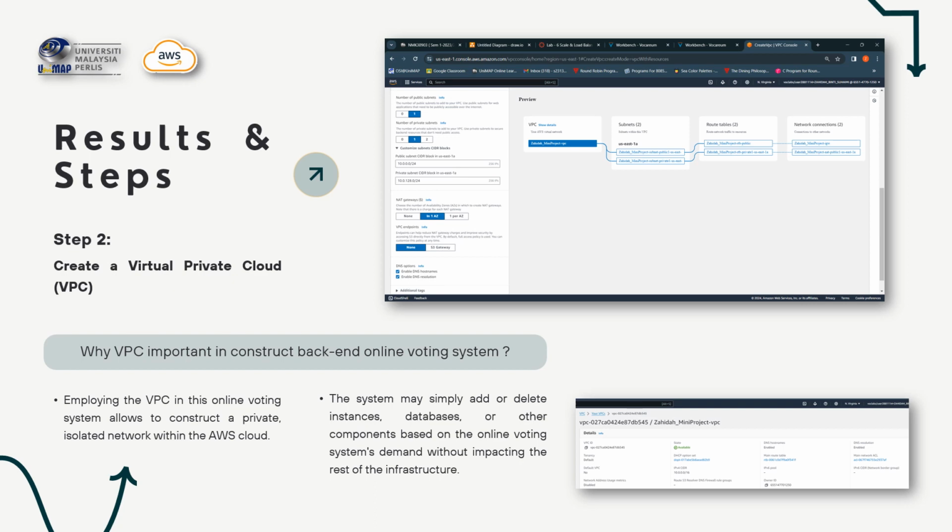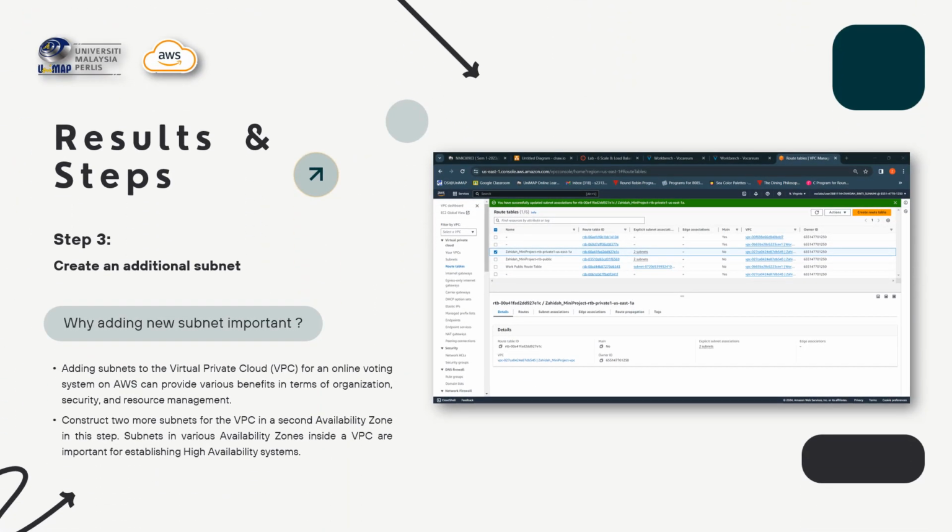Next, step 3: create an additional subnet. As we can see here on the left navigation pane, click on the Subnets link and then click the Create subnet button to create an additional subnet within the VPC.